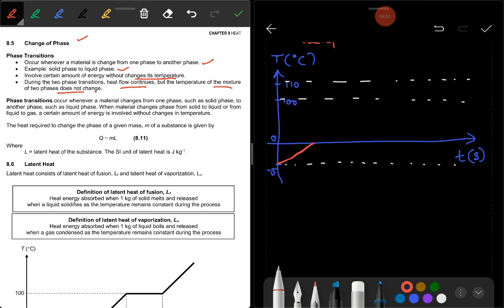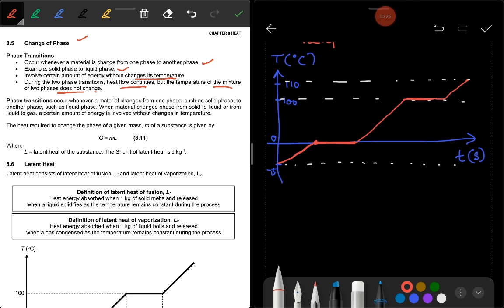Then at 0 there is a plateau, a straight line. After a while, it starts to change the temperature from 0 to 100. Again there is no increase in temperature for a while. Then it starts to change in temperature from 100 to 110. This is the phase diagram.